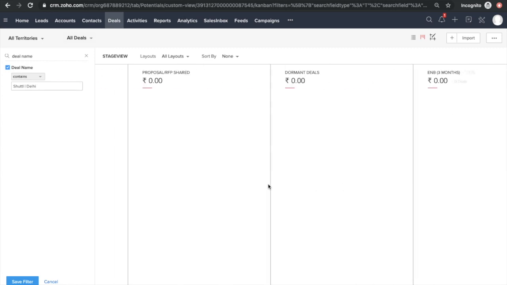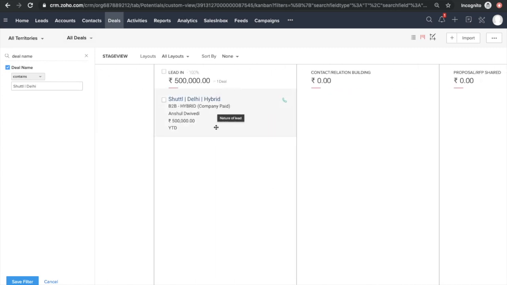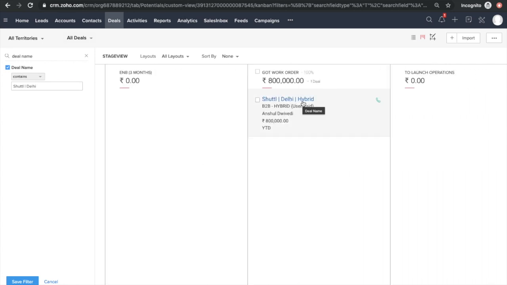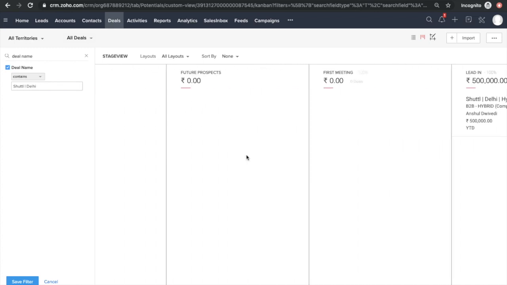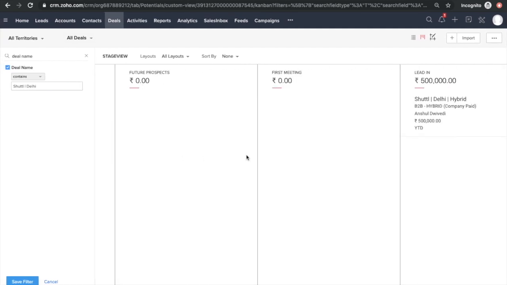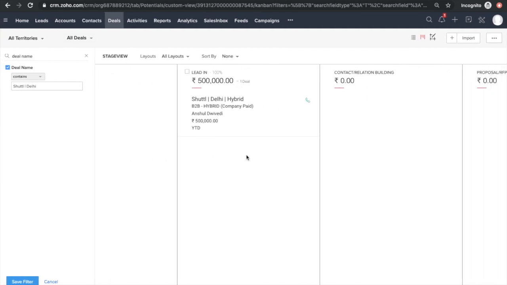Right. So I can see different. And now you would see that I have one lead with the name Shuttle Delhi Hybrid, and one other, though old, lead with the name Shuttle Delhi Hybrid, right? So that's how you are able to see.